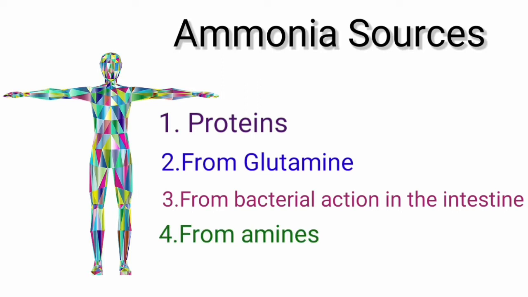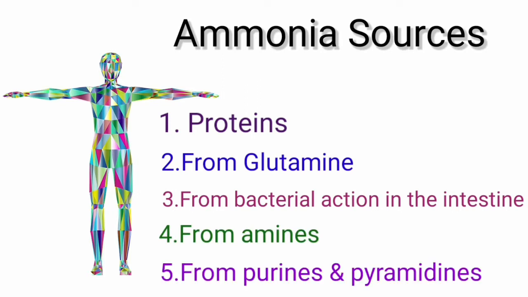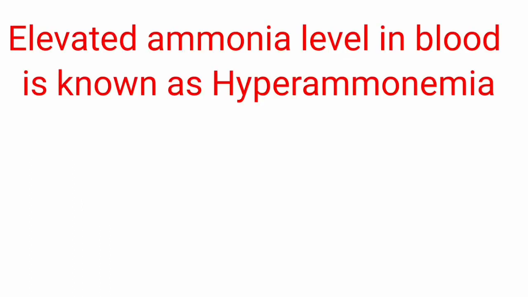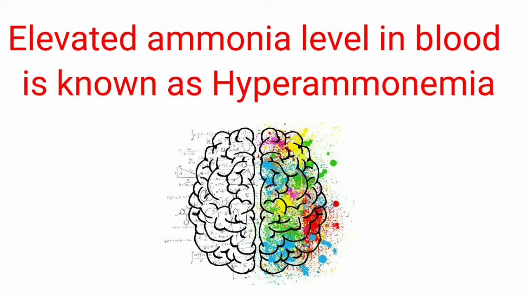That toxic ammonia is excreted in the form of urea, and urea is synthesized from the ammonia by the urea cycle, which takes place in the liver. So always ammonia level has to be kept at very low levels, because even a slight increase in the ammonia concentration, that is hyperammonemia, affects the central nervous system. So increased ammonia levels are toxic to the central nervous system.